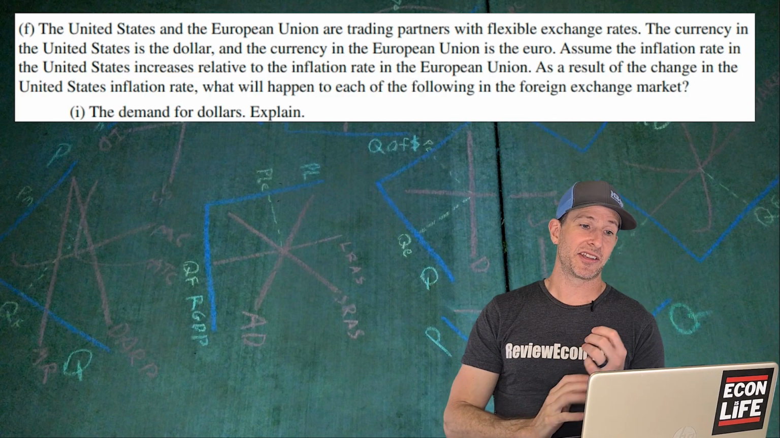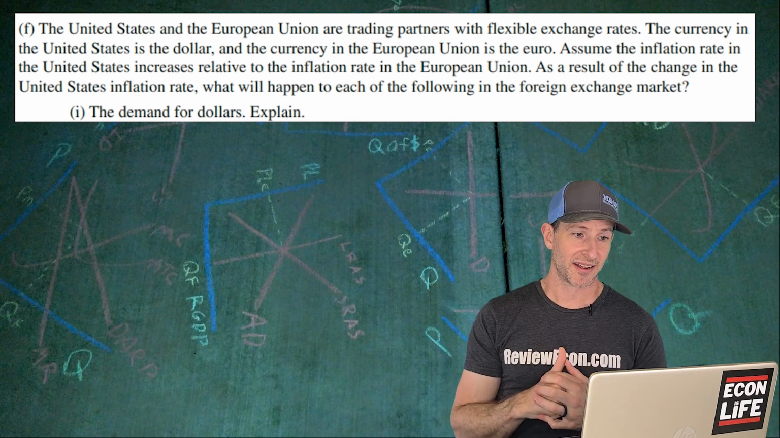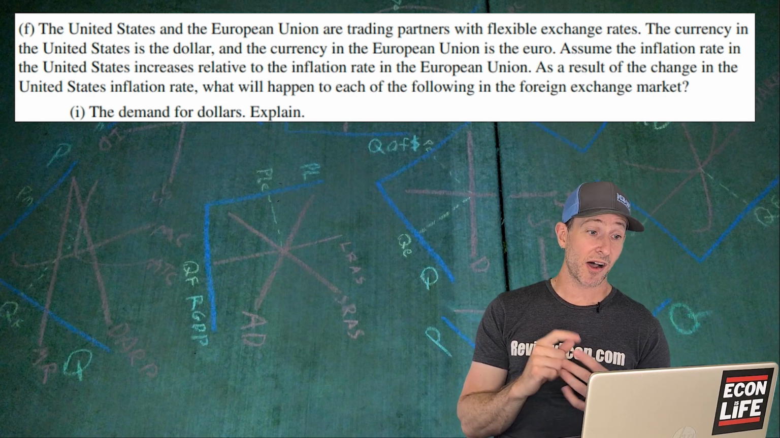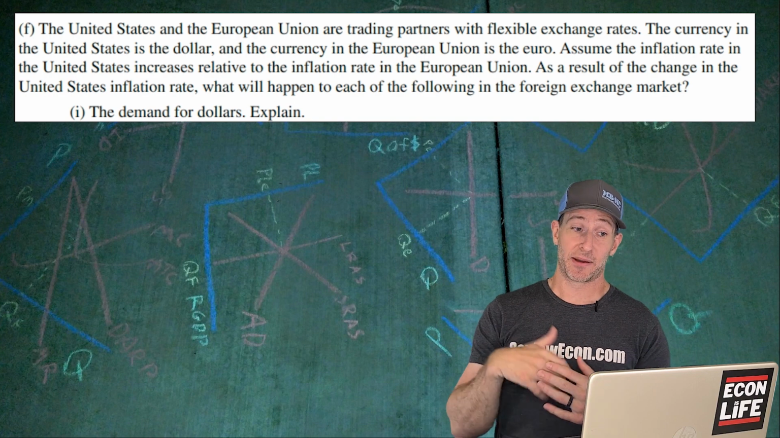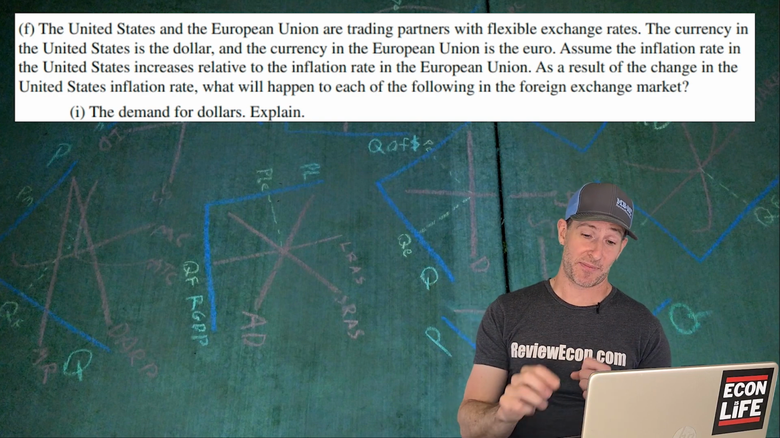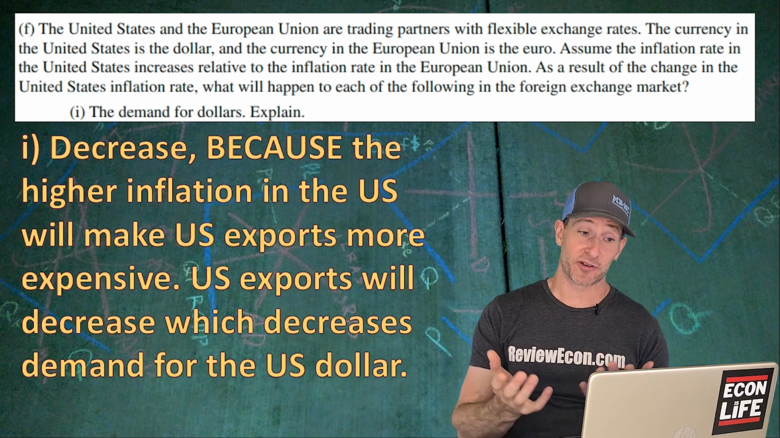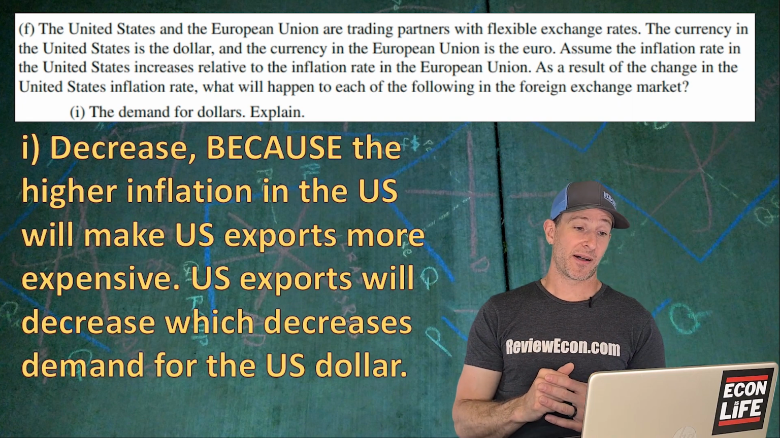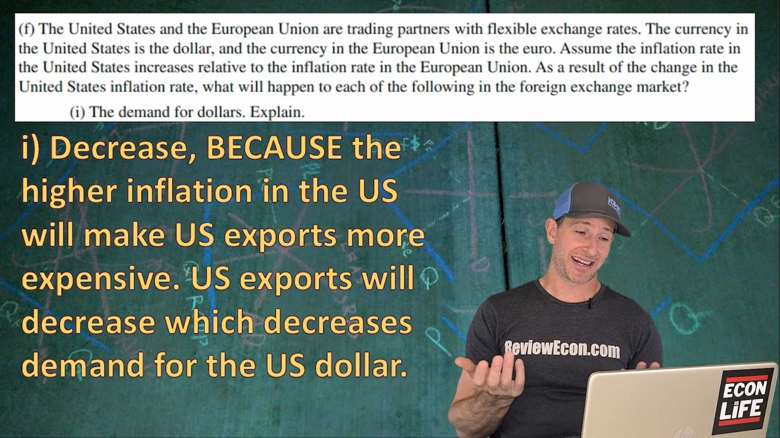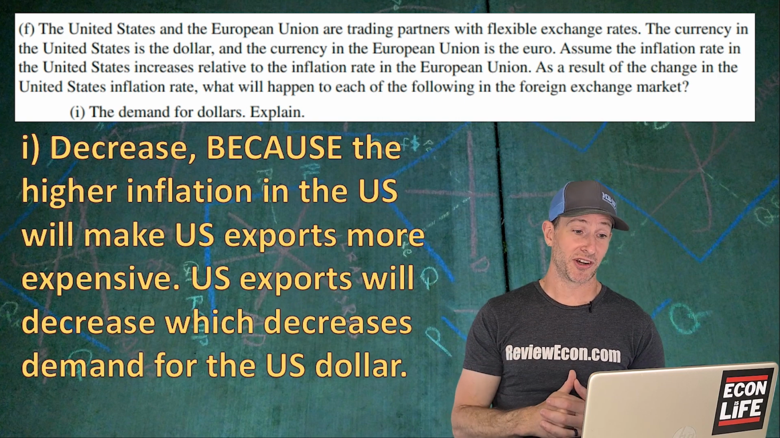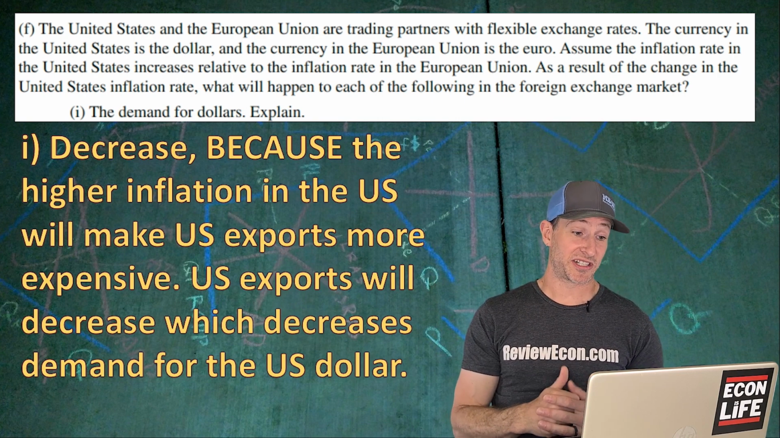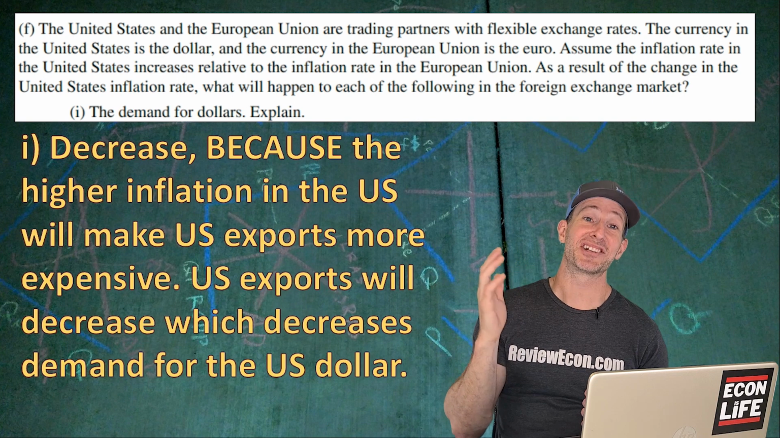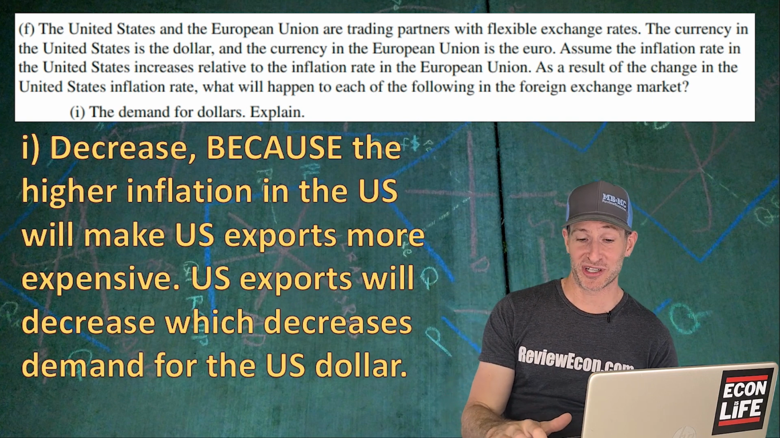If the United States and the European Union are trading partners with flexible exchange rates, so what's going on? So we have a change in the inflation rate. So U.S. inflation increases essentially compared to the European inflation rate. What's going to happen to the demand for the dollar? And explain. We're going to see a decrease in the demand for the dollar, and that's because our higher inflation rate means that our exports will be more expensive to people in Europe, and our exports will decrease, which decreases the demand for the dollar, causing the exchange rate to decrease or make the currency depreciate.